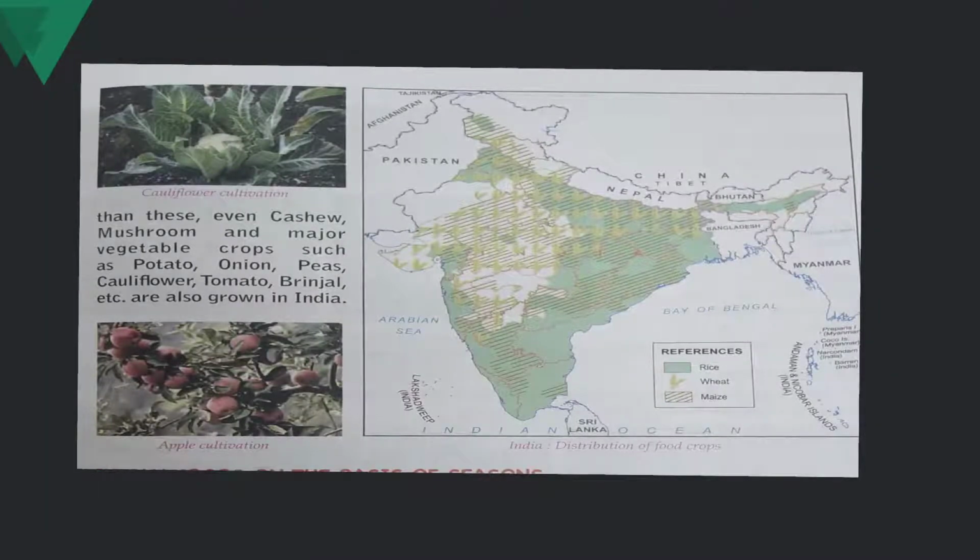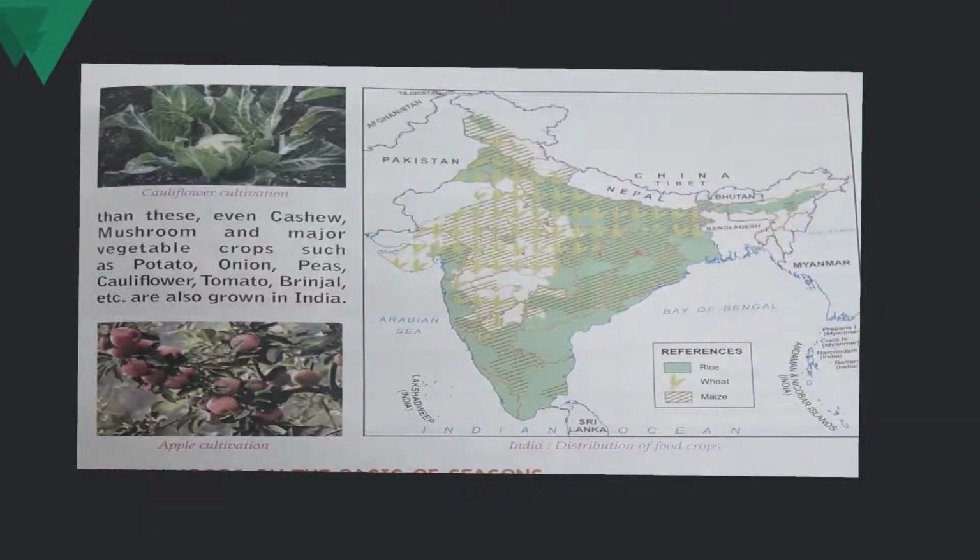So, as we have seen, apple, banana, mango, there are a lot of fruits which are grown in our India. Even other than these, we have cashew, mushroom, and major vegetable crops such as potato, onion, peas, cauliflower, tomato, brinjal, etc. All these are grown in India. As you can see in the picture also, cauliflower cultivation and apple cultivation can be seen. So India has different types of fruits and vegetables that are grown here, as you eat daily at your homes.